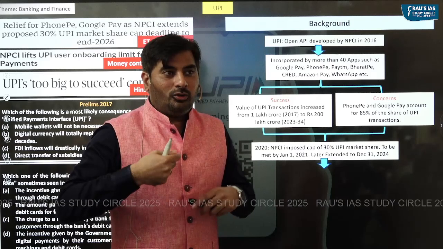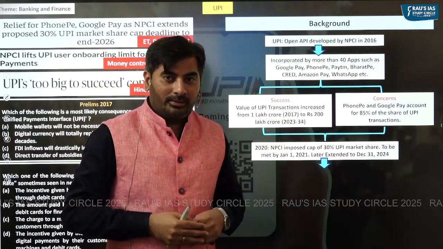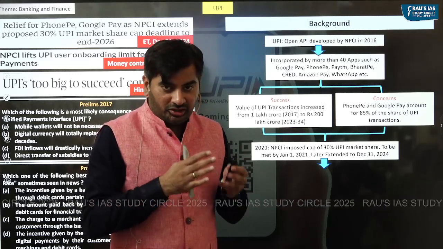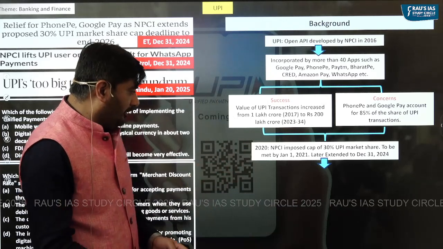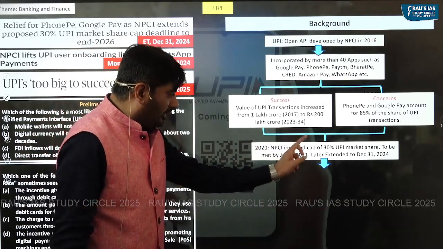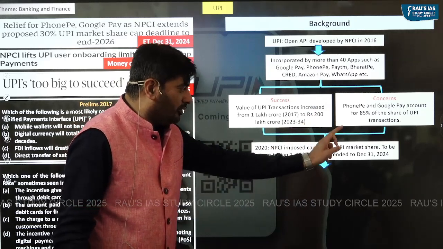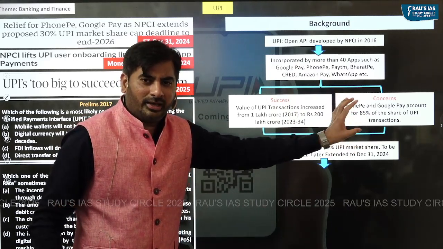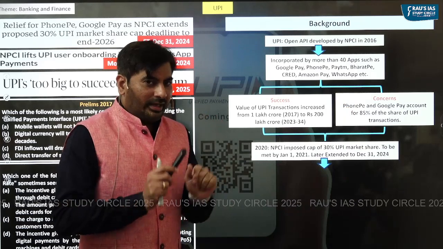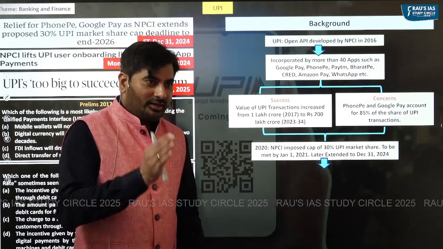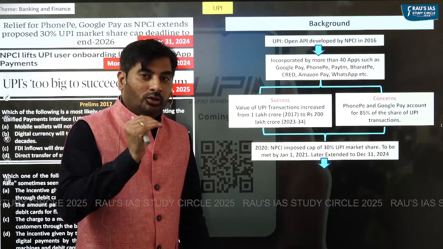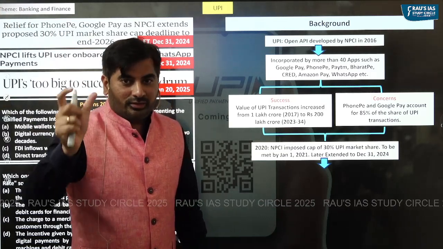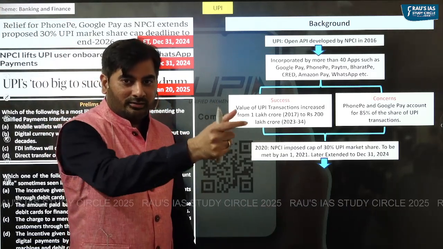So in order to promote diversified third-party apps, especially smaller apps, and to reduce the concentration risk, in the year 2020 NPCI imposed a cap of 30% on UPI market share. What is this cap of 30% on UPI market share? What NPCI has said is that we will see the total value of UPI transactions in the previous quarter of the financial year. Previous quarter means the last 3 months.